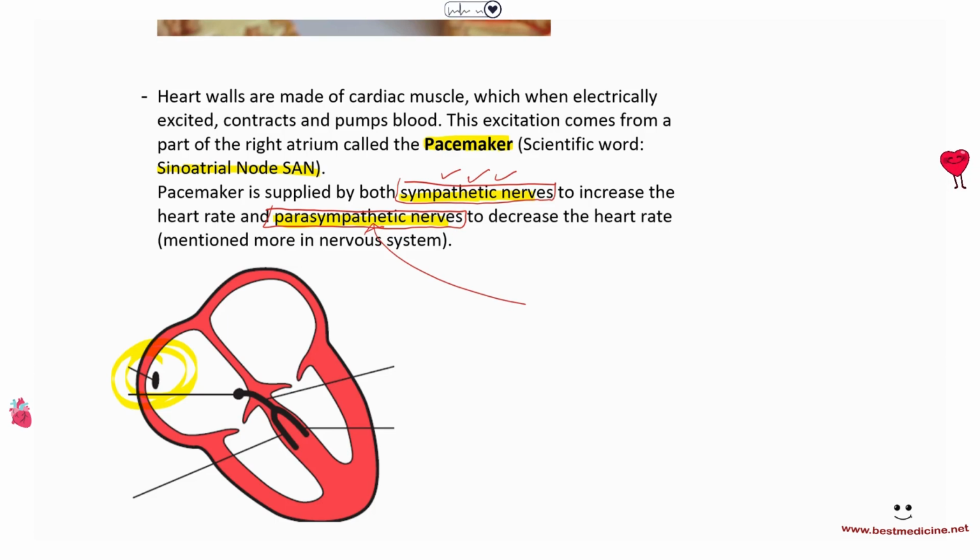So the sympathetic nervous system also is called the fight or flight nervous system, right? If you're trying to fight, or if you're trying to get the hell out of there, flight, then that is the sympathetic nervous system. And the parasympathetic nervous system would be the rest and digest system, which will decrease the heart rate.